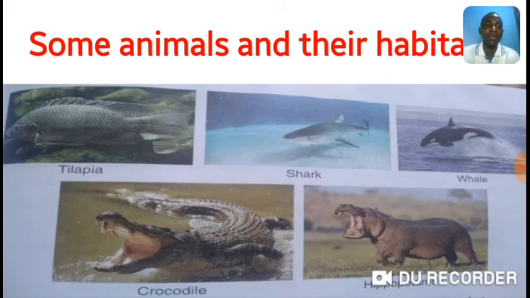Water habitats are also known as aquatic habitats. You may be asking, what of land? Land habitat is also known as terrestrial habitat. Good. Let's continue.